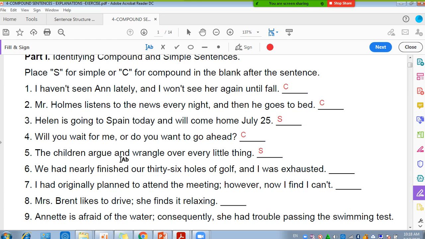When we put a subject and a comma. Great, that's right. If I put a comma here, the children argue, comma, and what should we put here? They. And they wrangle over every little thing. This way, I have turned the simple sentence into a compound one. Any questions? No. Okay, thank you.